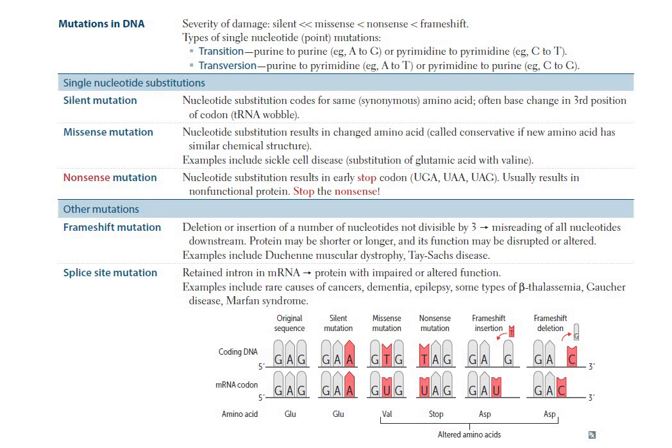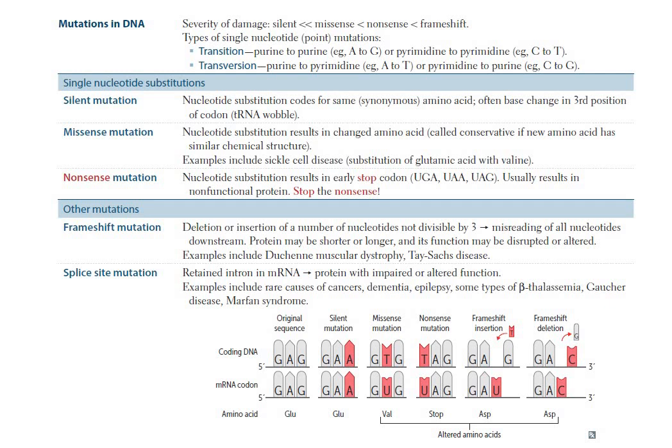The single nucleotide mutations are silent mutations, missense mutations, and nonsense mutations. Silent mutations are mutations in which the nucleotide substitution codes for an amino acid which is the same as the previous one. Often the base change is in the third position of the codon, and when the base change in the third position causes no change in the amino acid, it is called the RNA wobble.